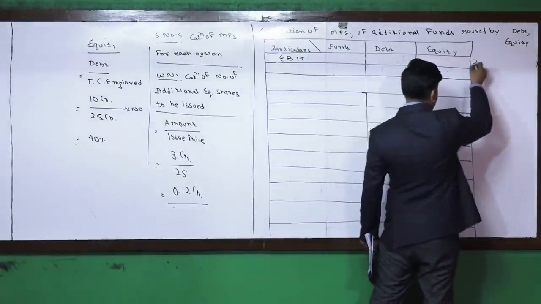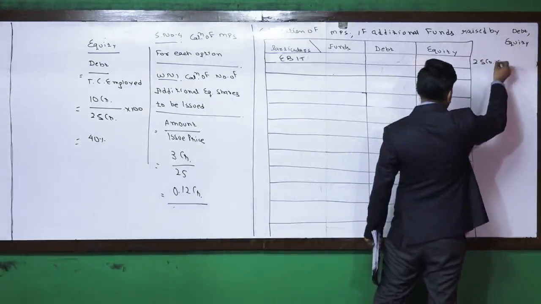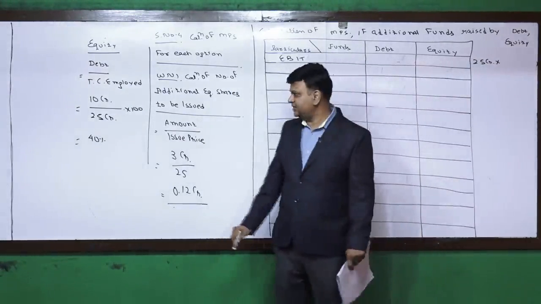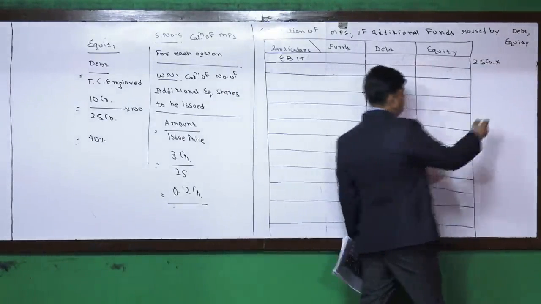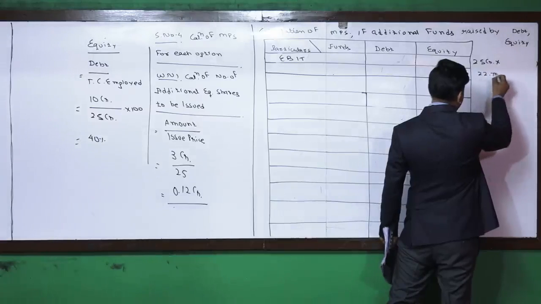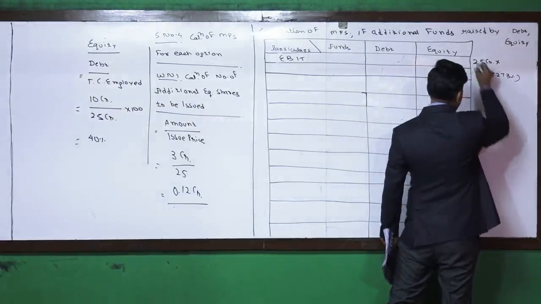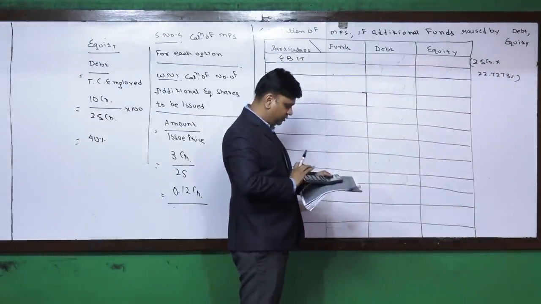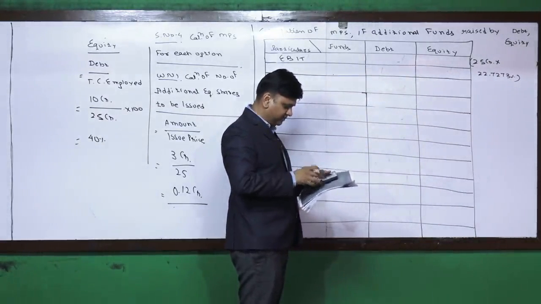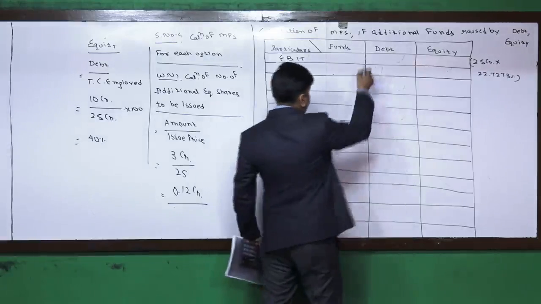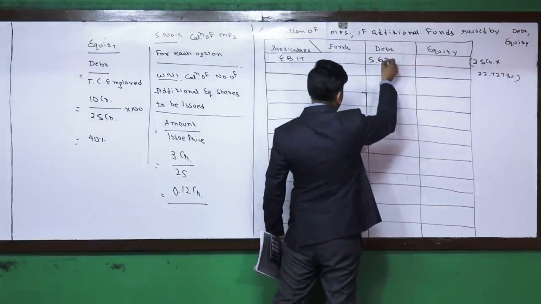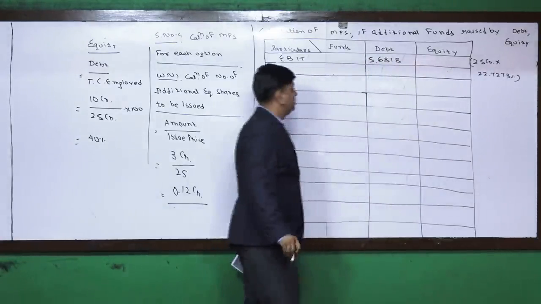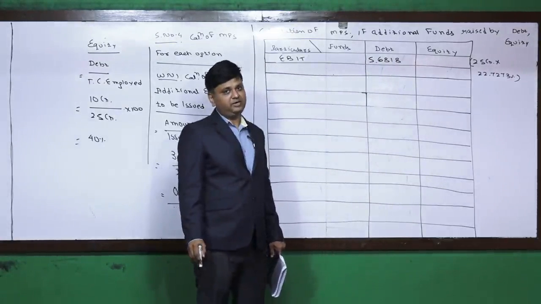So it is 25 crore into the rate of earning that has been calculated, 22.7273%. It comes to 5.6818 crore. So this is the EBIT that we will have.